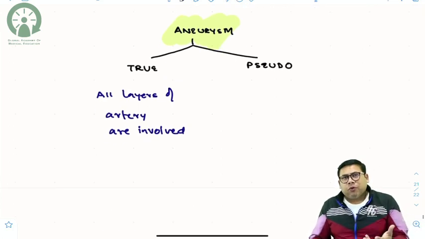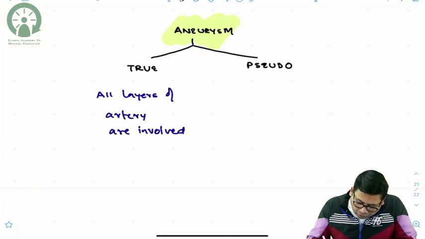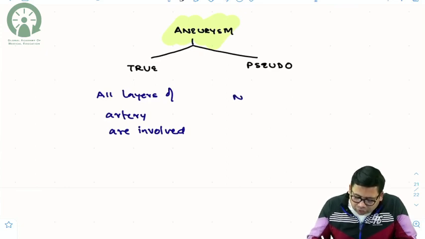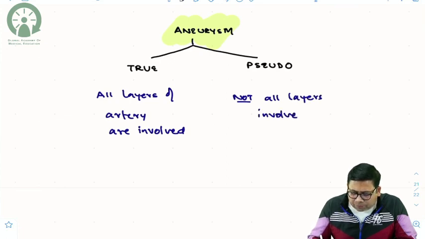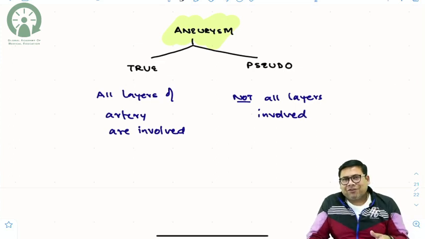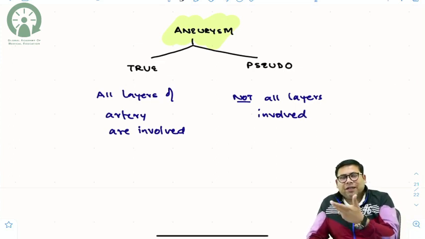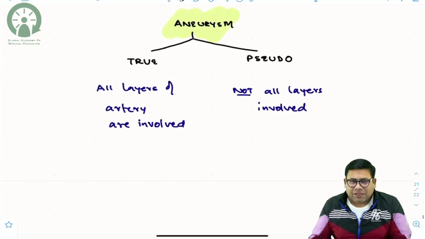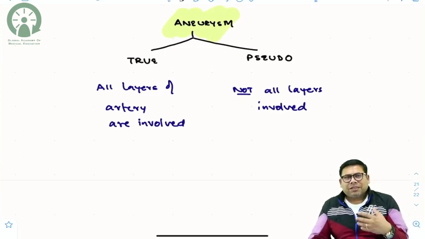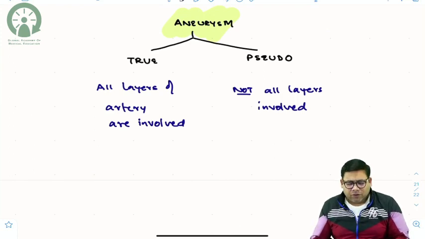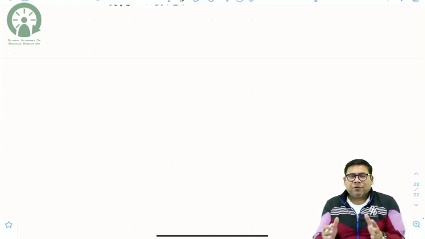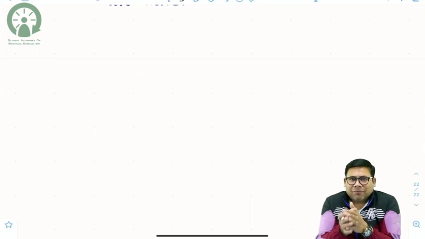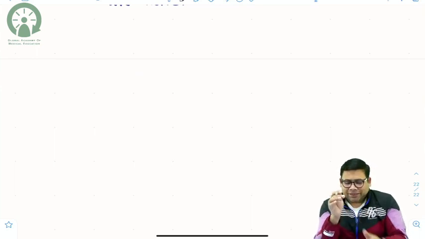Now when you talk about pseudo, not all layers are involved. What do you mean by not all layers involved? If suppose there is an accumulation of blood in between the intima and the media, or media and the adventitia, that is what is known as a pseudo aneurysm. So basically trauma, infections, Marfan's are the very common causes for pseudo aneurysm. But let us try to understand: aneurysm per se is a very big topic, but I will try to condense it.